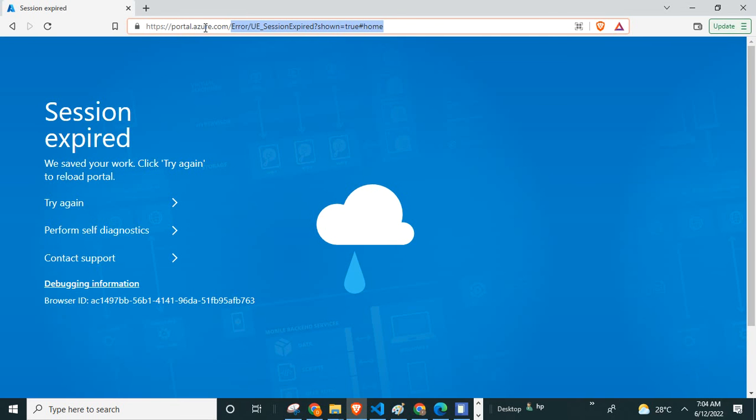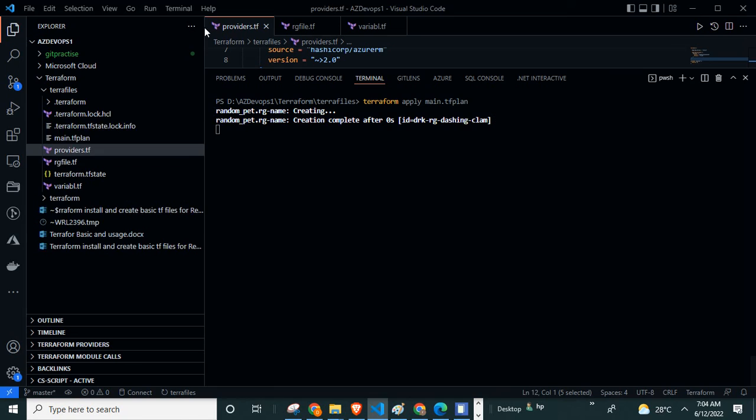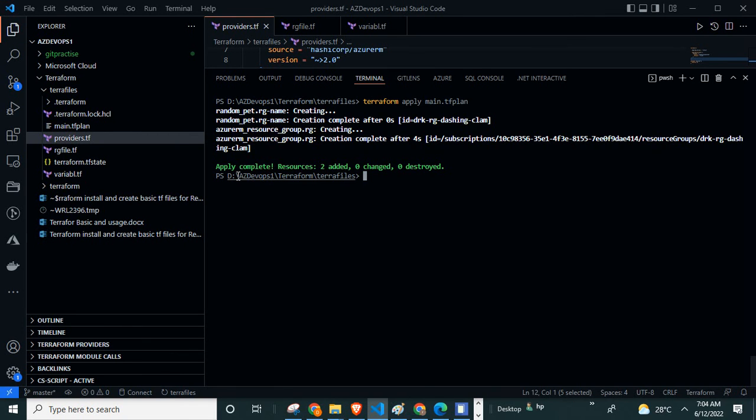Whenever I check, the deployment is showing empty. Actually, today I will check. Yes sir, deployment is empty. Correct? It completed: two added, zero destroyed. So change is also a deployment.